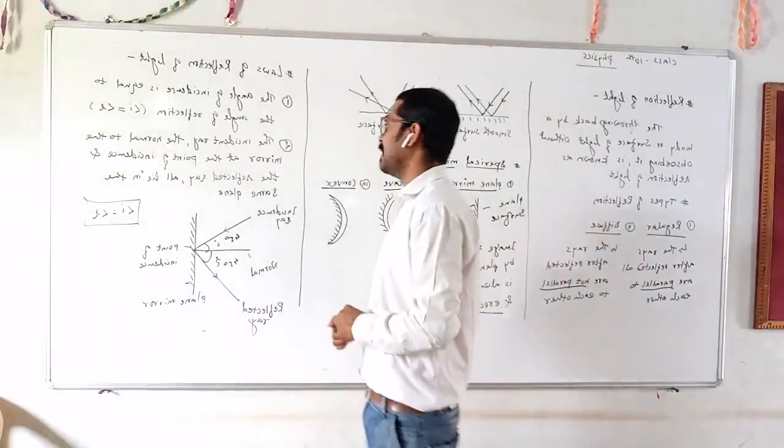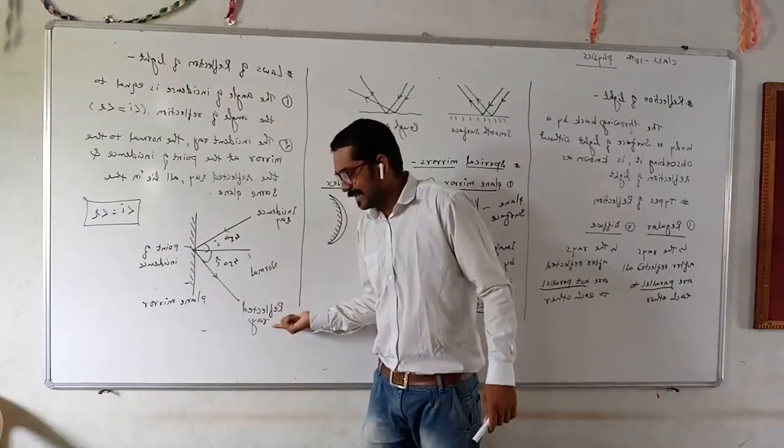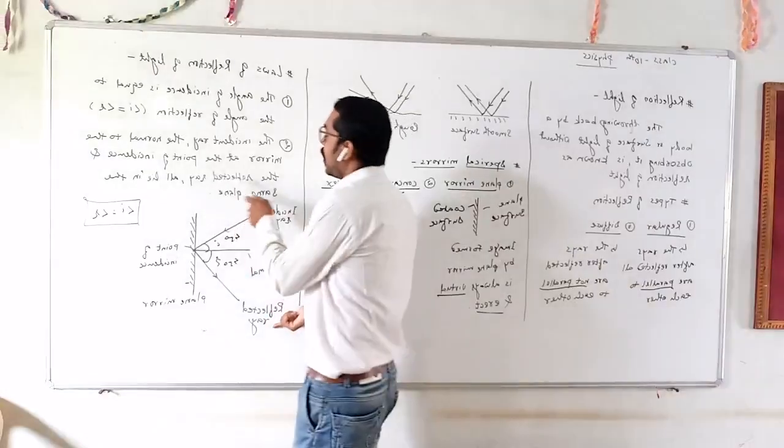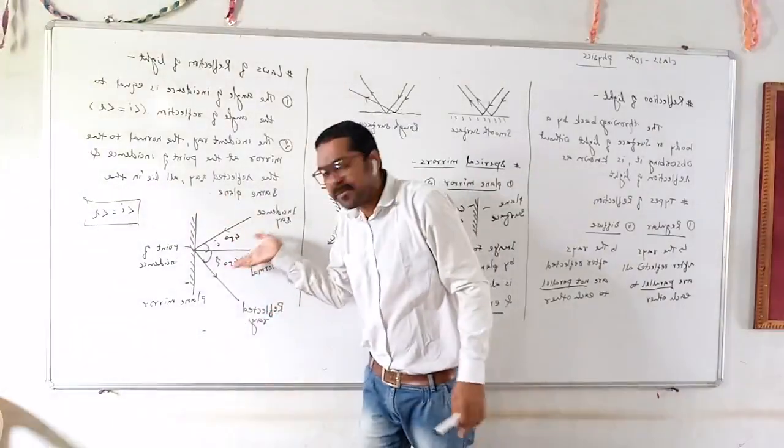The second law of reflection of light says that the incident ray, the normal and the reflected ray all lie in the same plane. See that they are on the same side of the mirror.